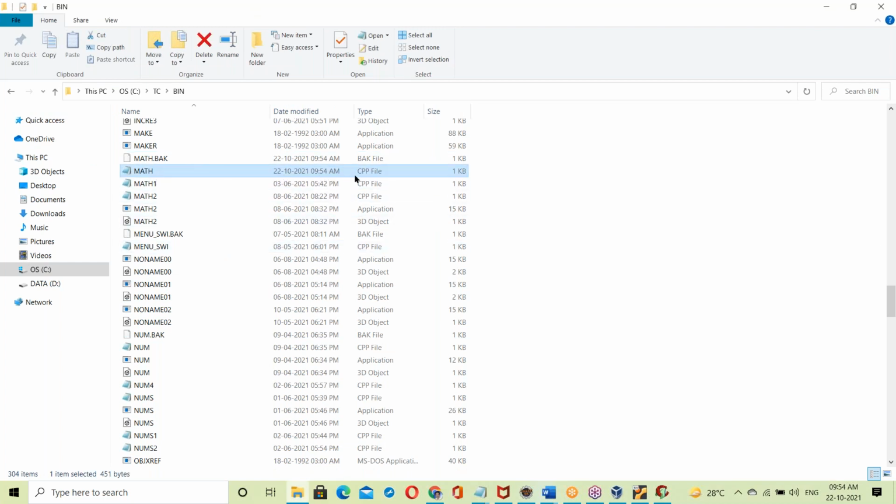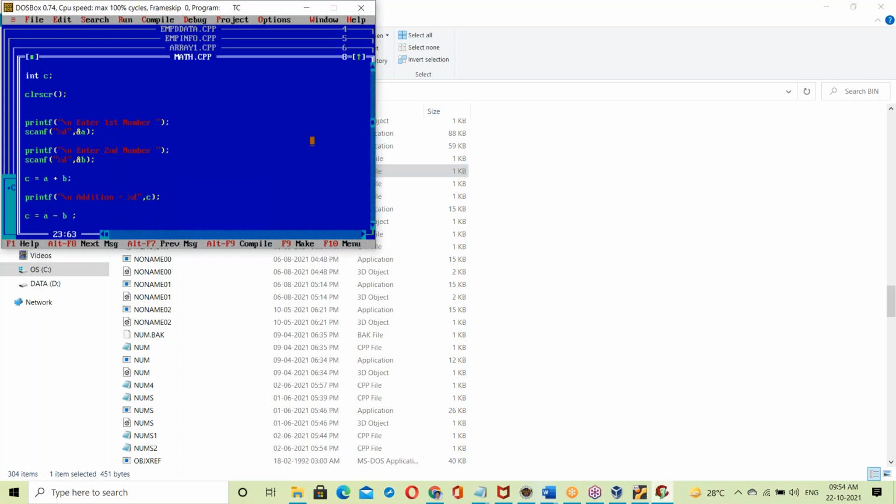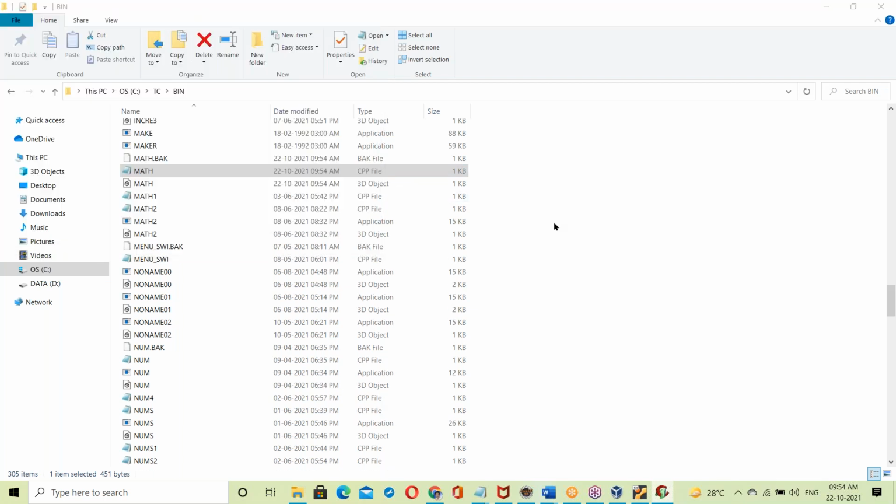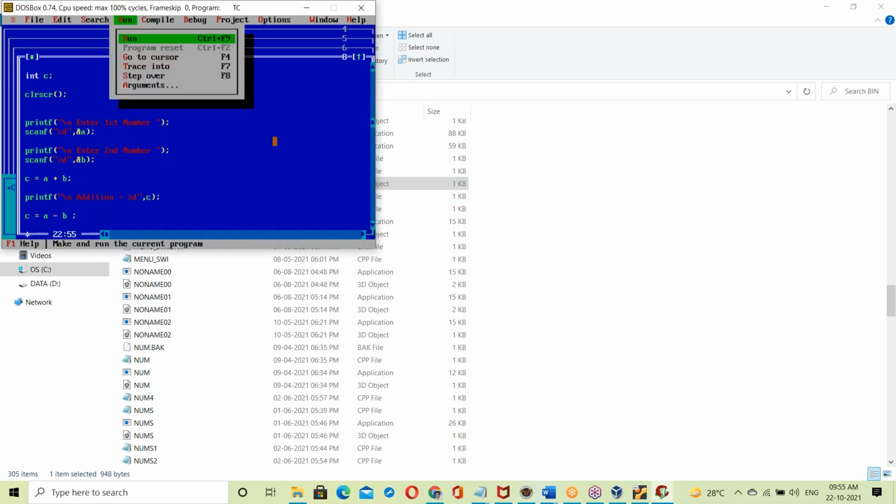Look at the math.cpp file and its timestamp. It was just now modified, the time of modification is just now. So this is our program. Now I am compiling with Alt C, and once you compile, you see the object file created. After this, now run it.